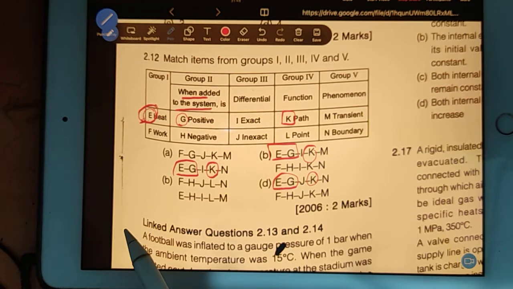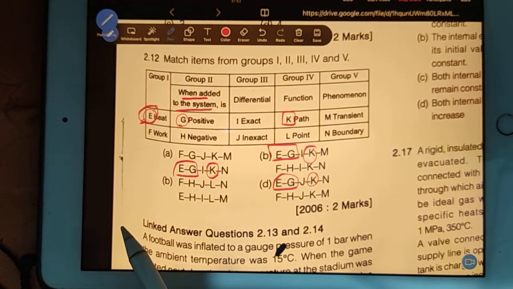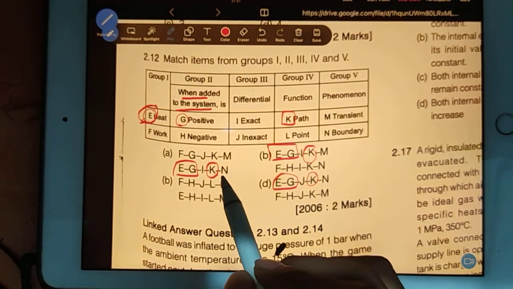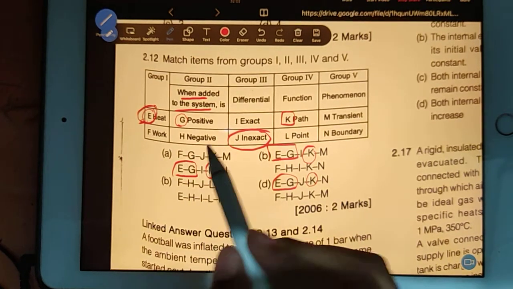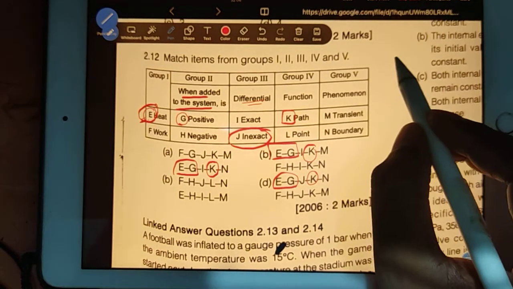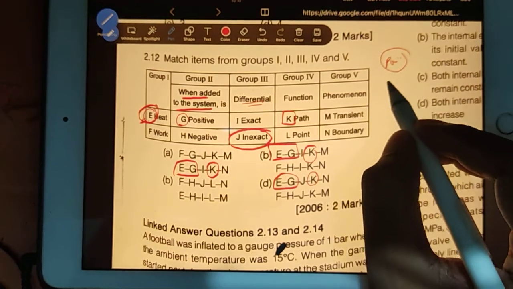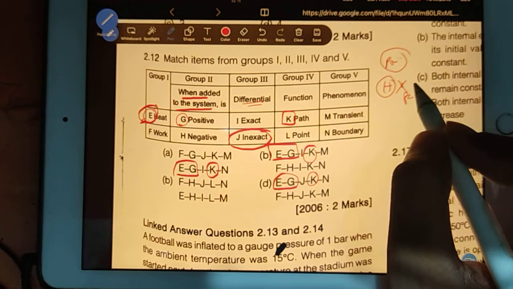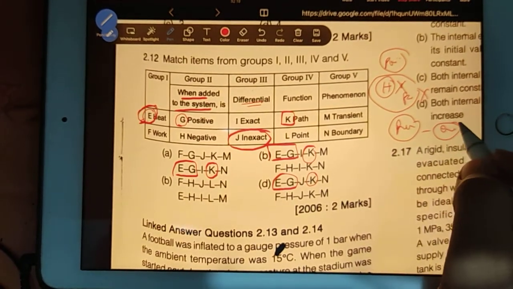Heat is not a property. Try to understand inexact. Heat is an inexact differential, right? You understand this point? When I was teaching you point function and path function in thermodynamics, I taught you that heat is not a point function. Only point functions can be exact differentials.